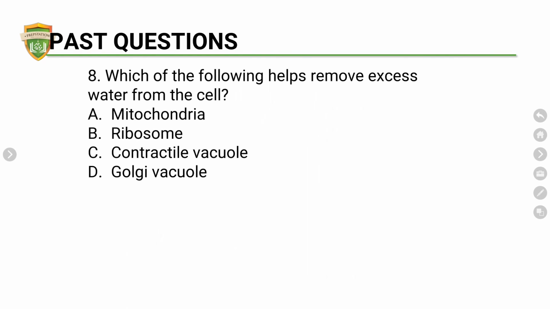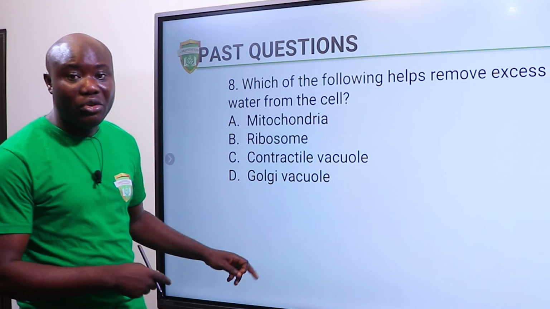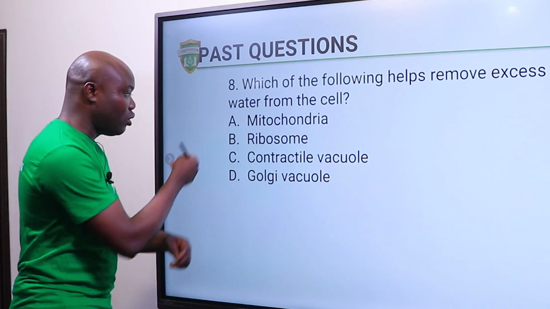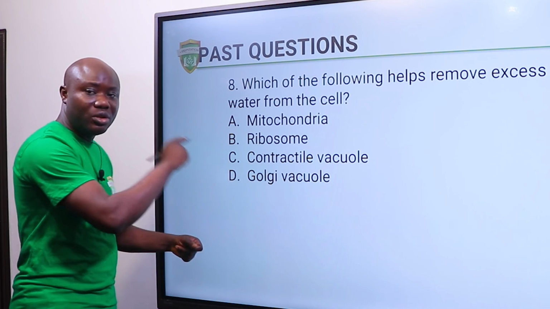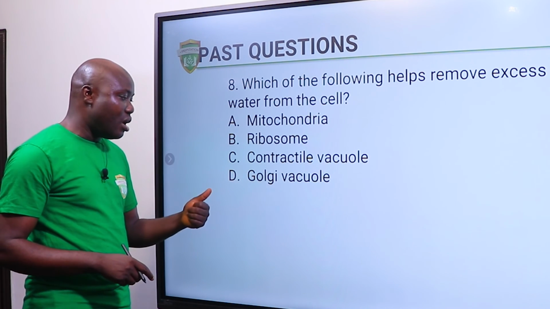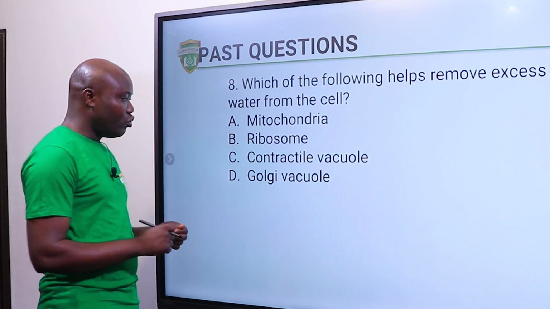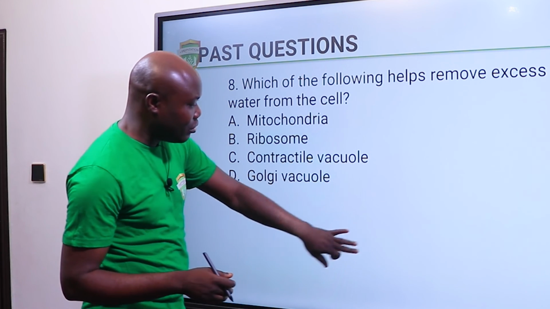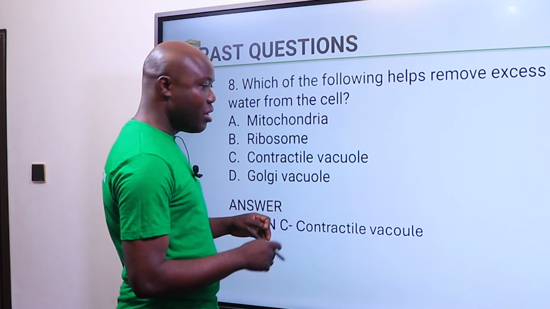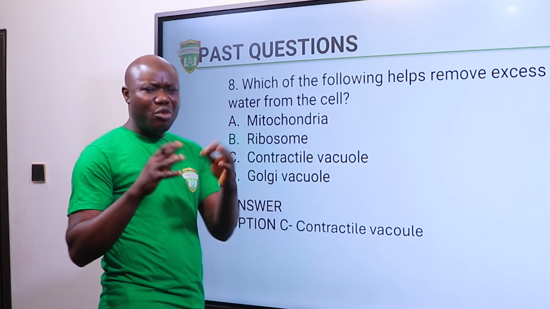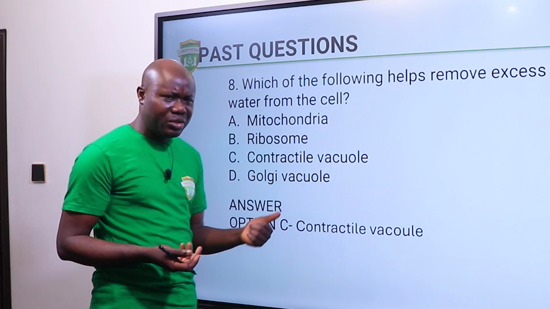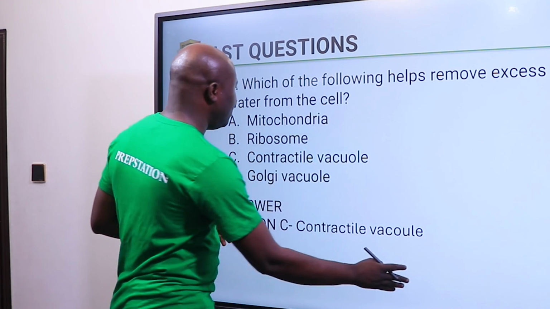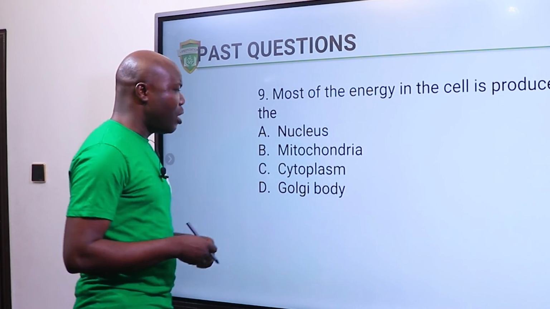Okay. So which of the following helps remove excess water from the cell? How do we remove excess water from the cell? In other words, they are asking you which of the following is an excretory system. We have mitochondria, we have the ribosome, we have the contractile vacuole, and the Golgi apparatus, please. So the answer is contractile vacuole. You see it? If you have looked through amoeba very well, you discover that amoeba has this, and that's the way by which it excretes its waste. Okay. We are almost running out of time.